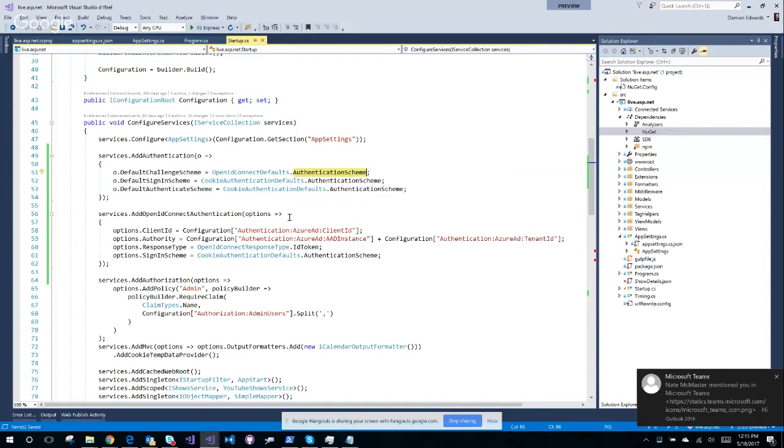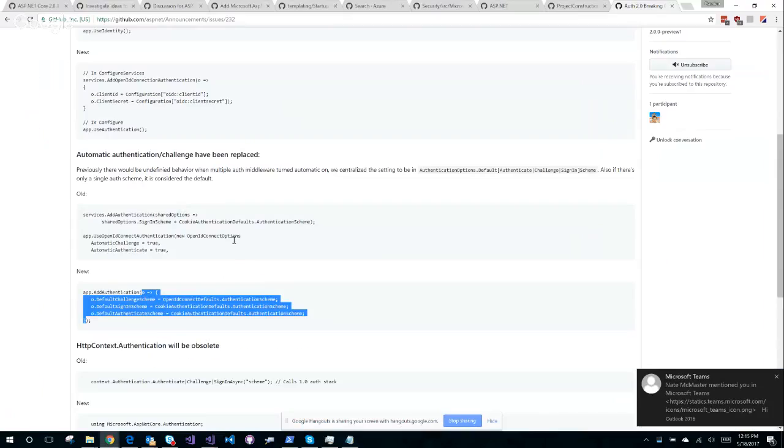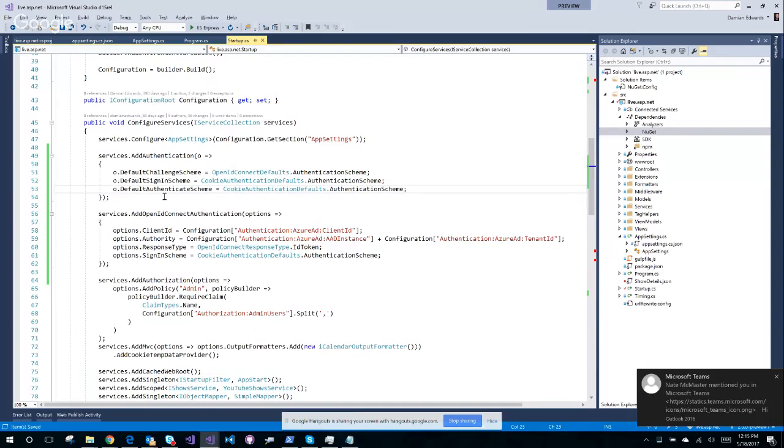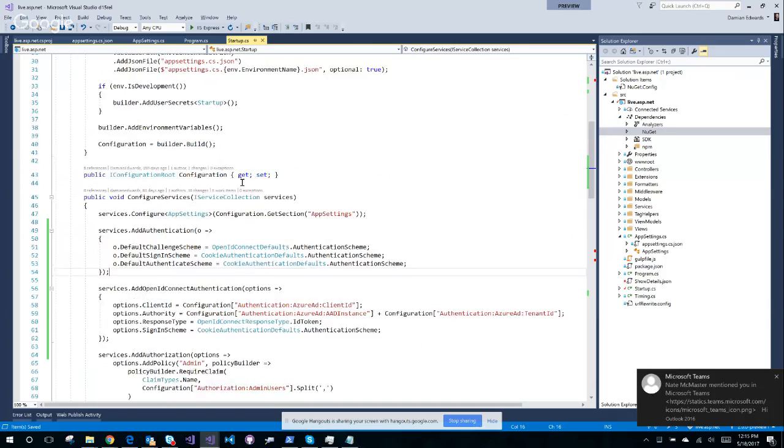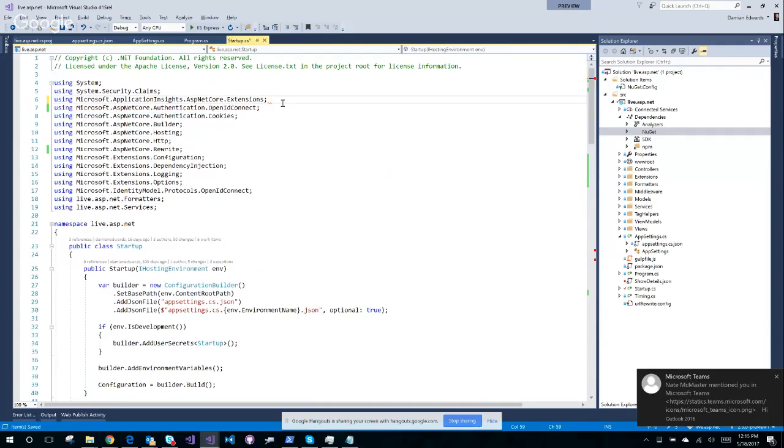I want OpenID Connect auth. I want to sign in using cookie, and I want to auth using cookie, I guess, so that when someone gets challenged, they redirect using OpenID, and then that comes back and creates a cookie, and we'll see if that works. Because previously you would have done add auth of cookie. This is what I did before. Okay. I'm guessing if I had the Azure AD extension method, this would all kind of be done for me. I'm having to do it manually because I can't find the extension method for some reason. All right, so we'll abandon that for the moment.